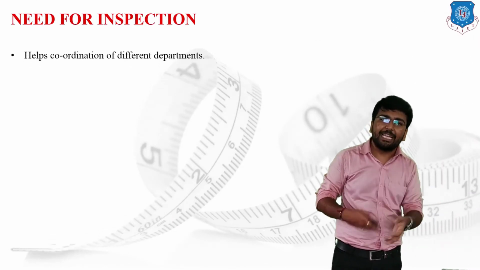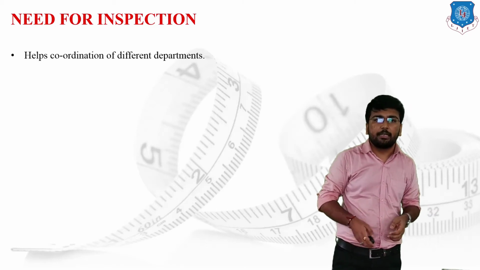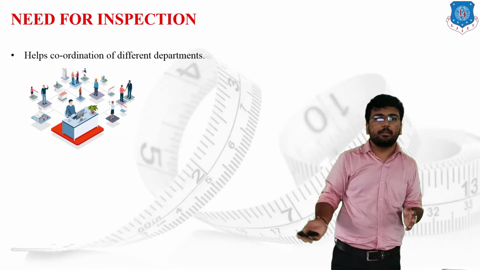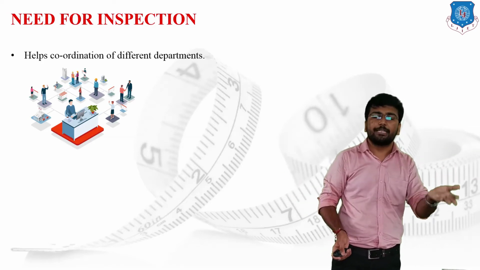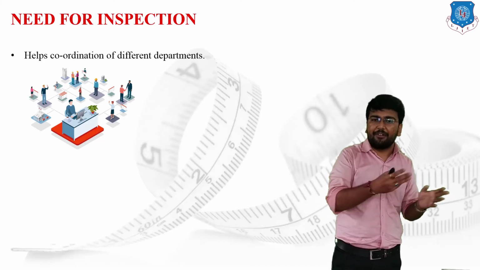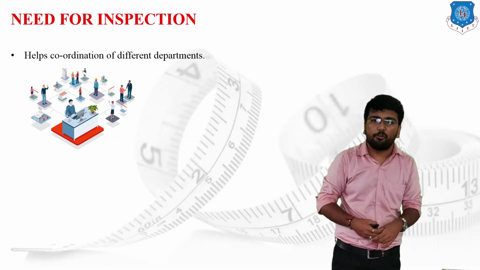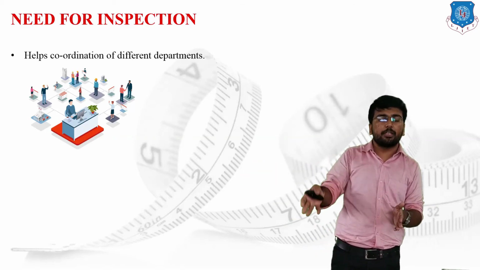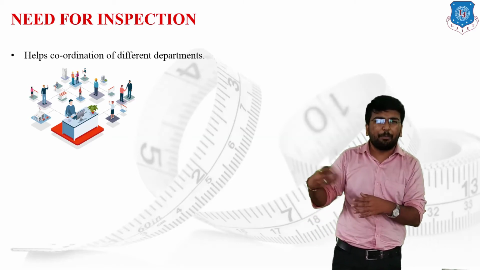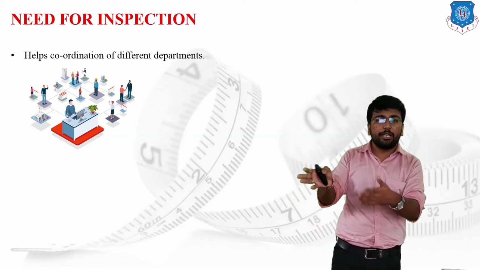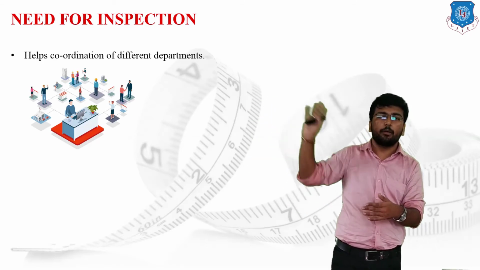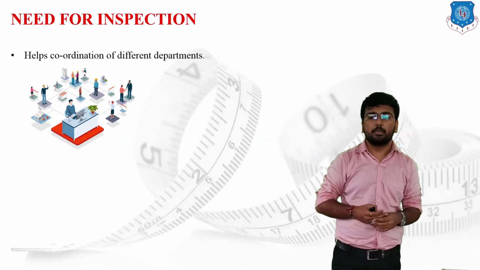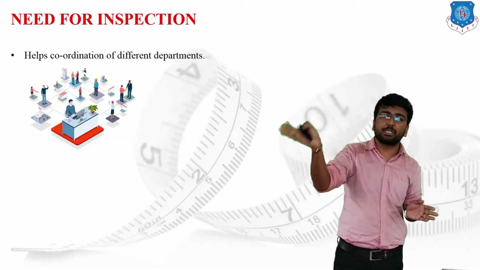Then it will directly help to coordinate with the different departments. As you all know, in a manufacturing firm we have a lot of departments. We start with the initial stage, design, then material procurement. After material procurement, we go for research and development, then the whole production line. In the production line there are a number of various departments. Then after the production line, aesthetics and appearance, such as packing and painting, and then quality assurance, and after that packing and marketing. And after marketing, the customer comes into the picture, and we have to make a proper relation with the customer.